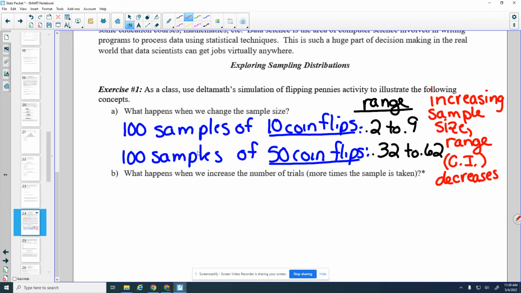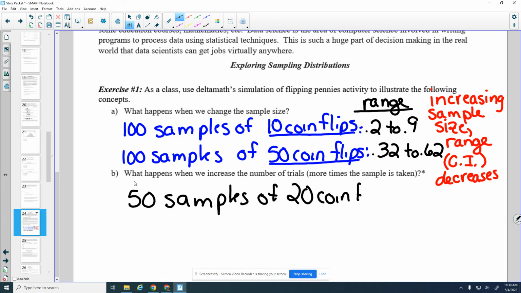results to be. So our next thing we're going to do is what happens when we increase the number of trials. So if we do more trials, changing this samples number over here, and the way we're going to experiment with this one, okay, we're going to do 50 samples of 20 coin flips.